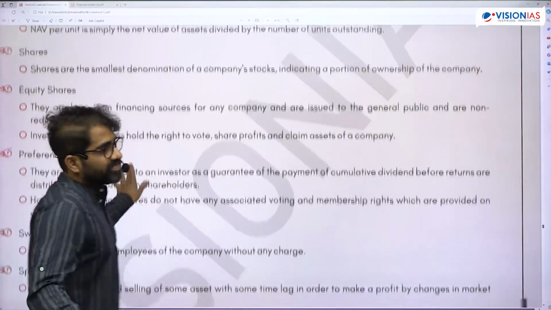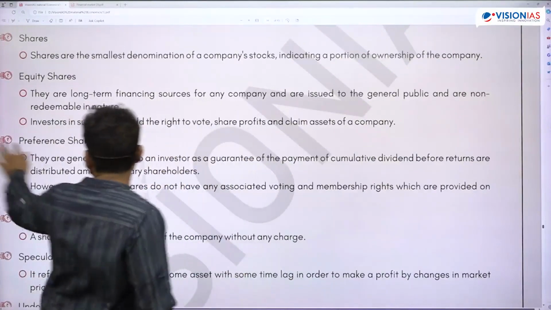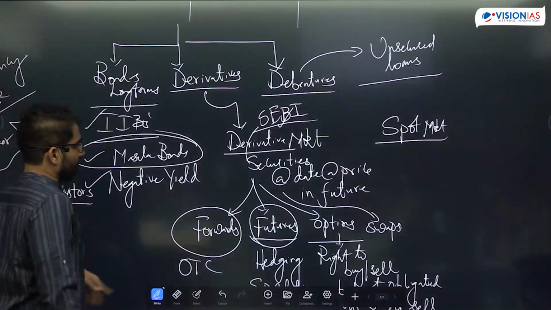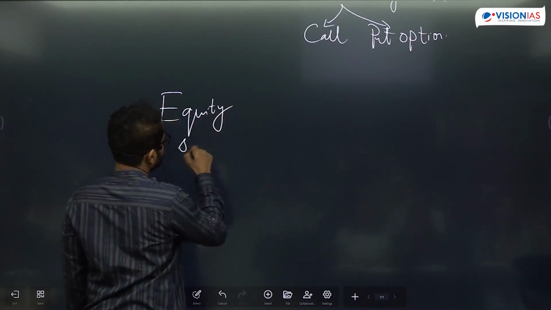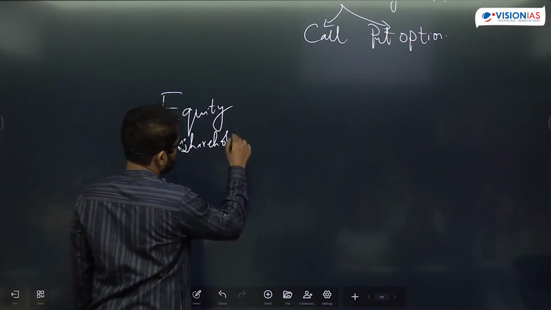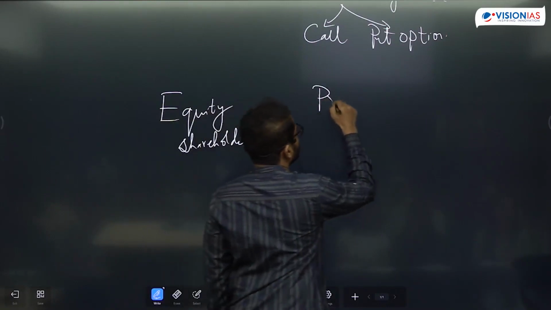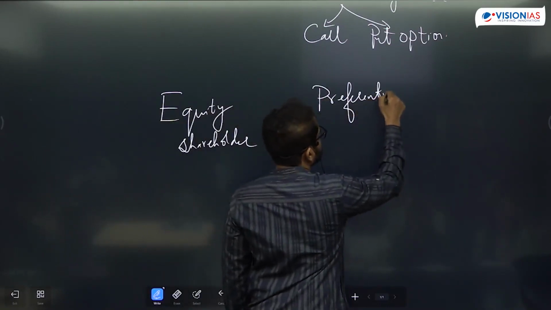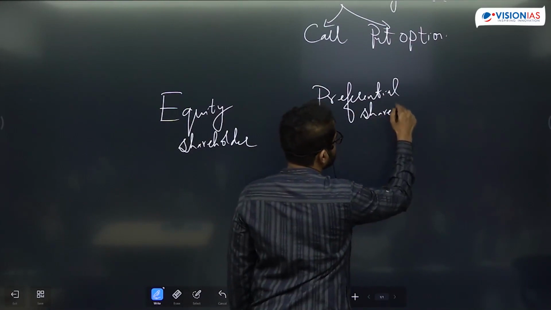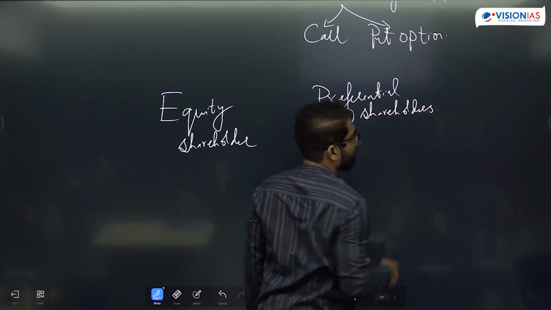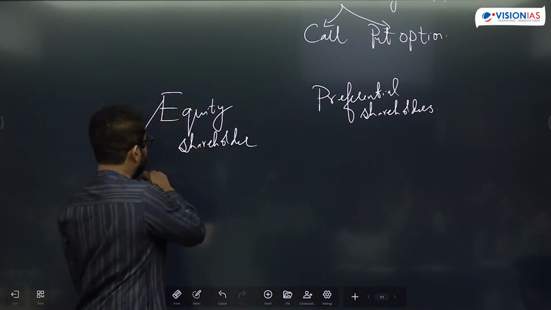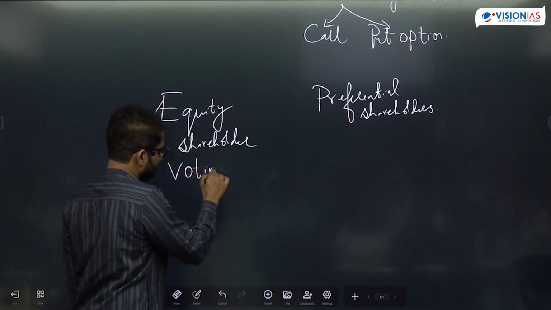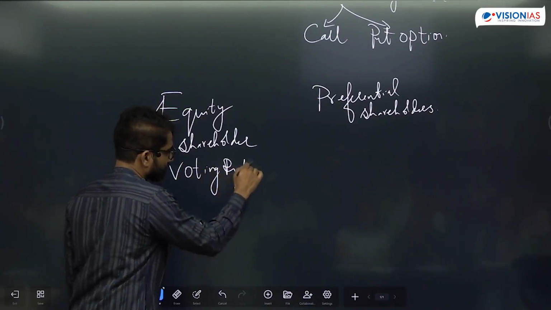See, there are 2 types of shares. One is the equity shareholder and another one is the preferential shareholder. So who are real shareholders? Equity shareholders are the real owners. They will have voting rights.